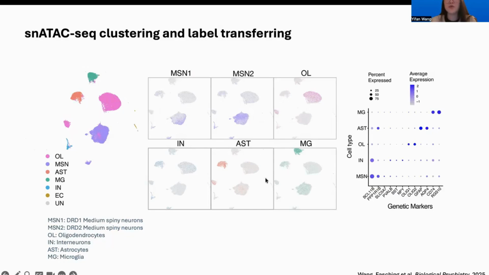And then in the middle, we're also able to see the genetic markers. On the right side, it's the same genetic markers that I was showing for the single-cell RNA-seq data. We saw enrichment, for example, for BCL11B and PPP1R1B in the medium spiny neurons.